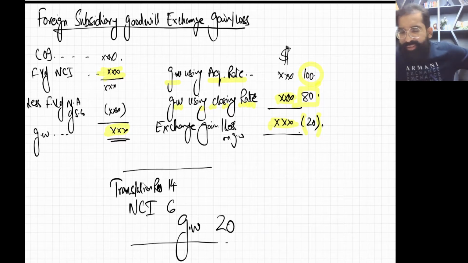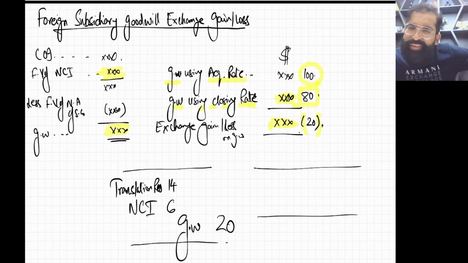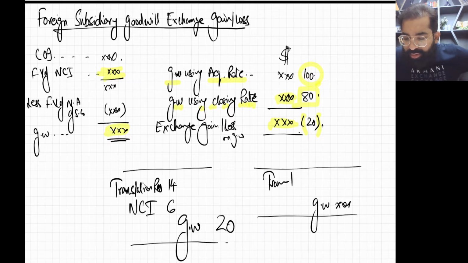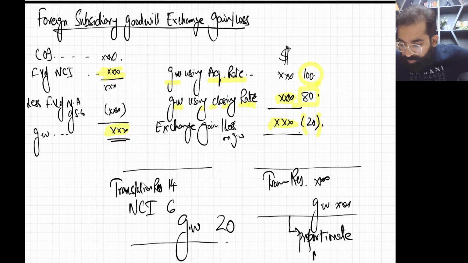Now, quick question. What if it's a proportionate method of goodwill? In proportionate method, NCI does not have any share in goodwill. So with the complete amount, we'll write goodwill credit and translation reserve debit. This is for the proportionate method. I hope you understood my point.